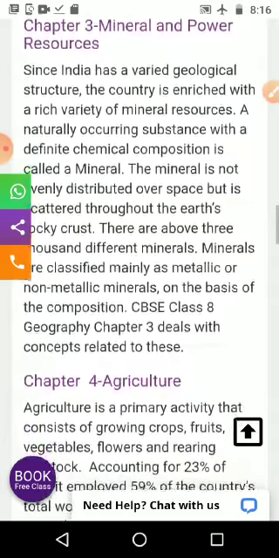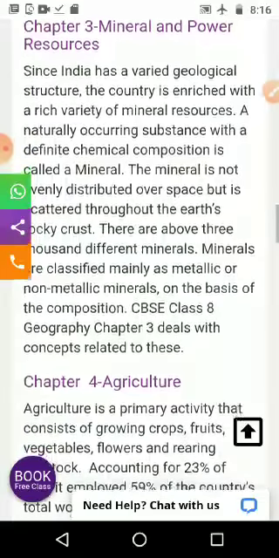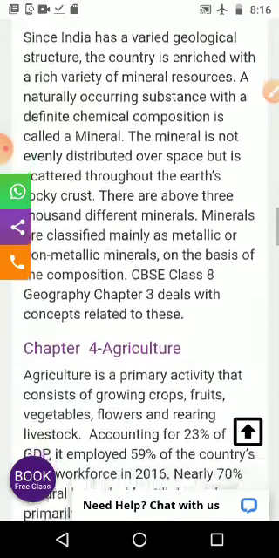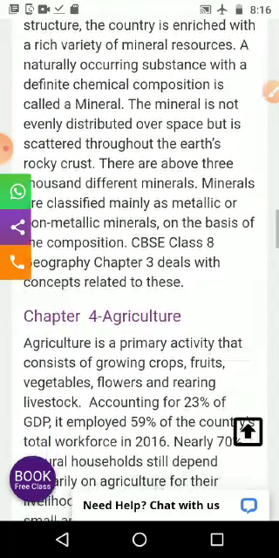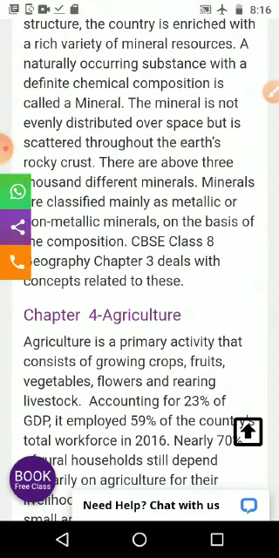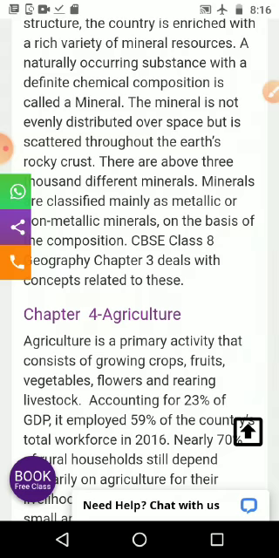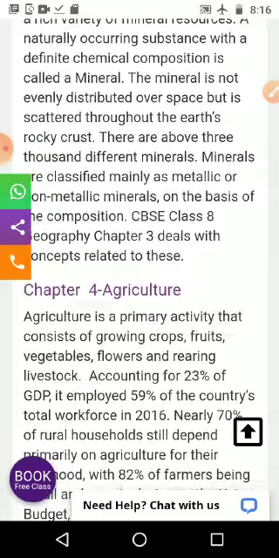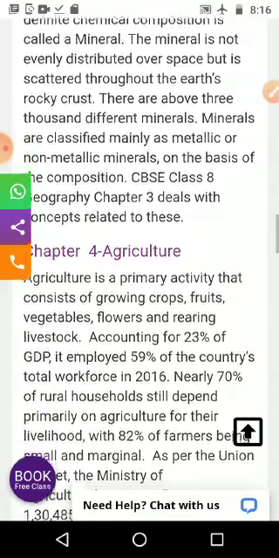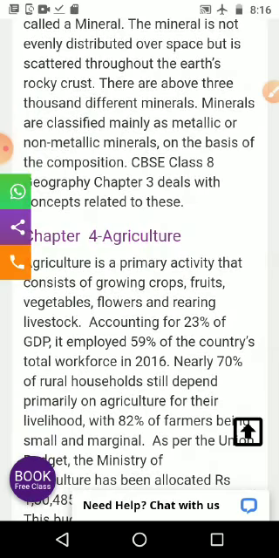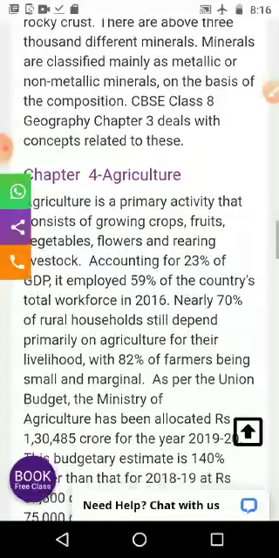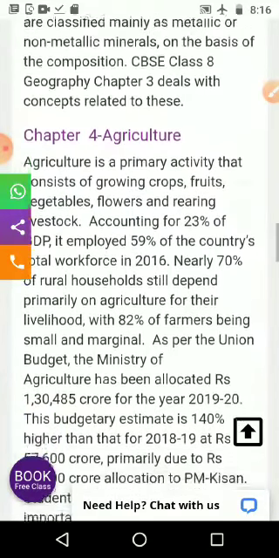Then third lesson, minerals and power resources. Since India has a varied geological structure, the country is enriched with a rich variety of mineral resources. A naturally occurring substance with a definite chemical composition is called a mineral. Minerals are not evenly distributed over a space but are scattered throughout the earth's rocky crust. There are about 3,000 different minerals. Minerals are classified mainly as metallic or non-metallic minerals on the basis of composition.